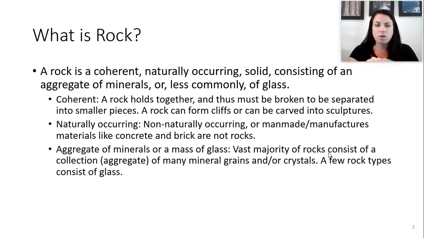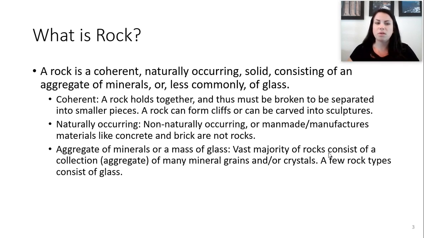Coherent means that a rock is held together and thus must be broken to be separated into smaller pieces. So one rock can form cliffs, or it can even be broken apart and carved into sculptures. Naturally occurring means that non-naturally occurring, man-made, or manufactured materials like concrete and brick are not rocks.